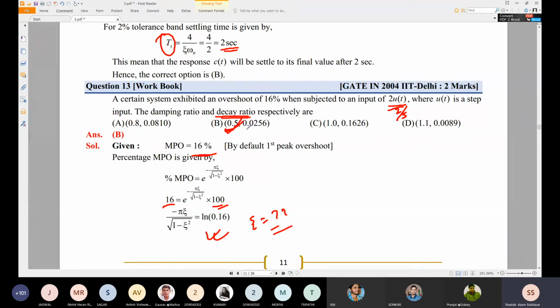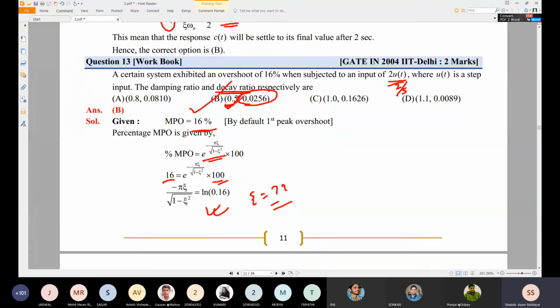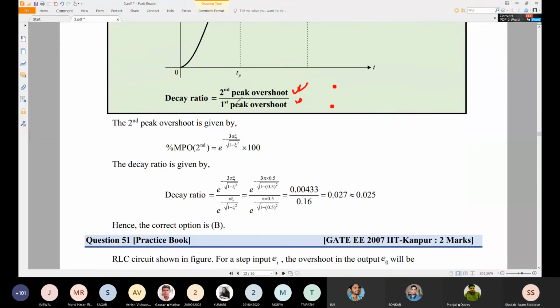Okay, so this can be any value. This can be any value because all the values are different. This 0.5 is also different. Okay, so zeta is not common. So if you find the zeta, if you know this formula, you can have this option B is correct. Okay, but decay ratio you should find the decay ratio.